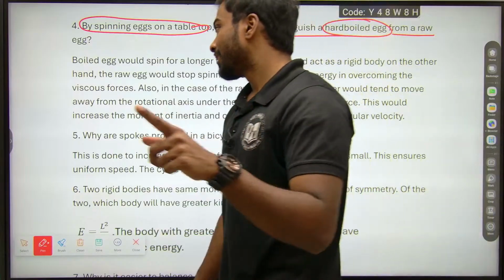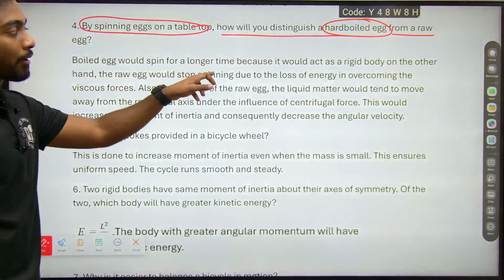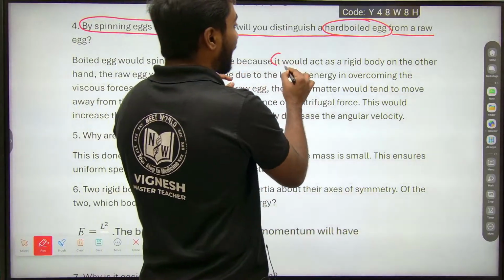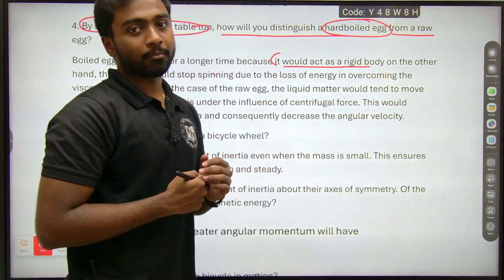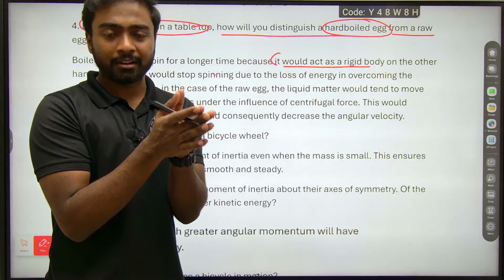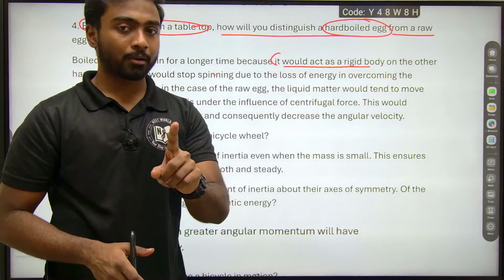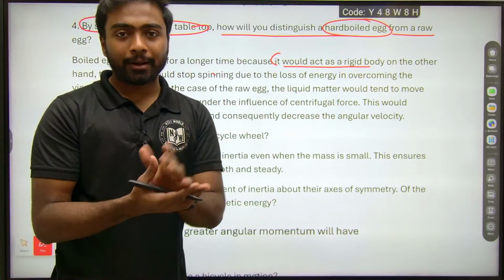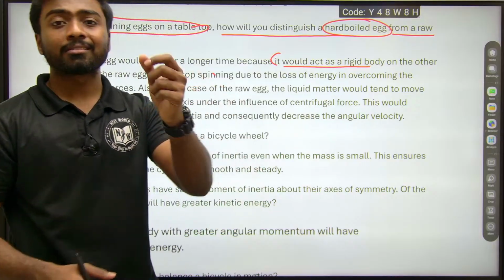That's not the point. So the boiled egg would spin for a longer time because it would act as a rigid body. Why? Because the particles have become closer, it's tightly packed. When I talk about a raw egg, it is a liquid part, so I cannot say it's a rigid body.